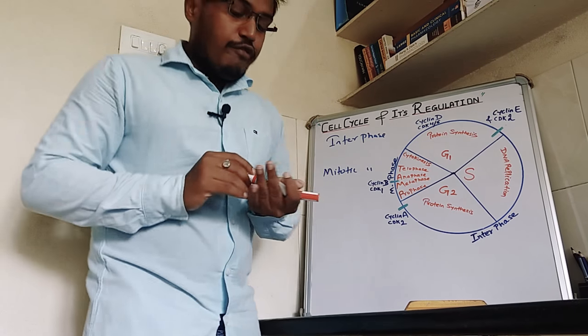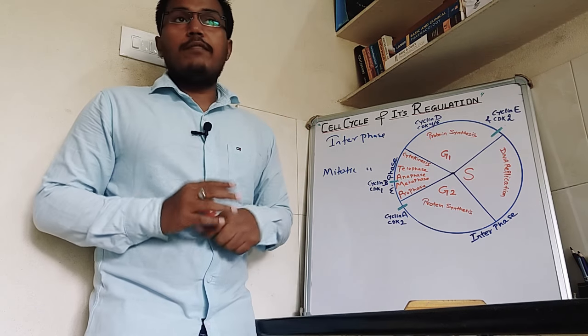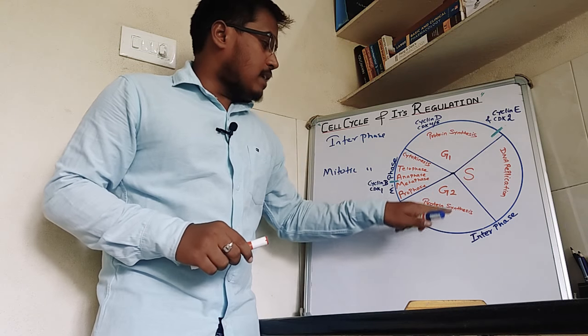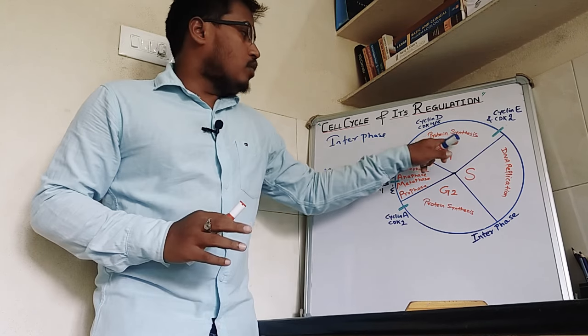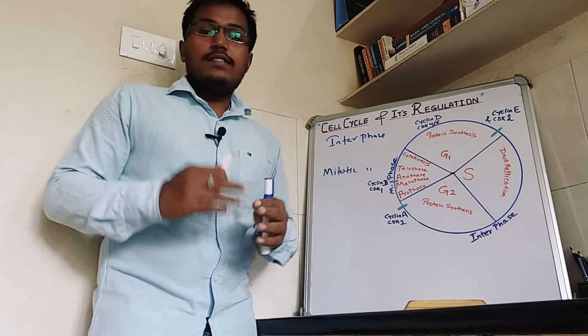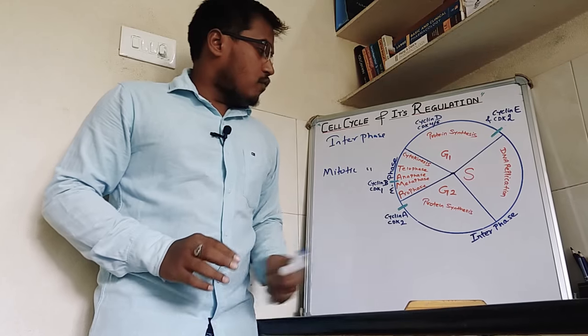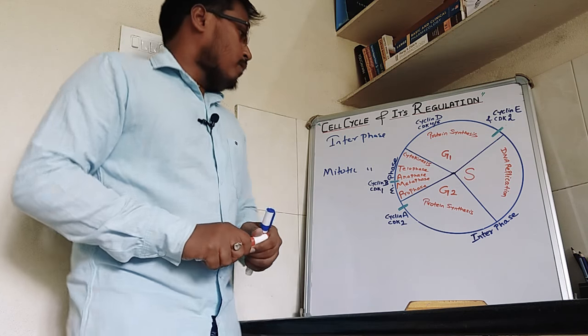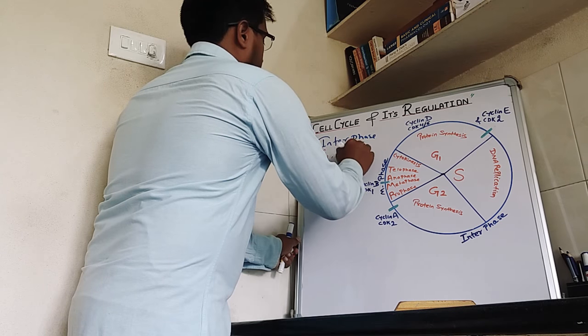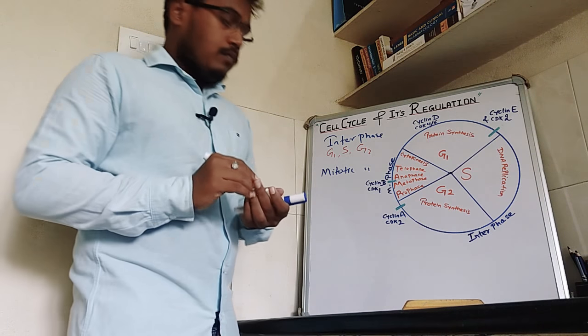Interphase is again subdivided into three phases, that is G1, S and G2 phase. G is called gap, so G1 is gap 1 phase, S is called synthesis, so S phase, and G2 is gap 2 phase.